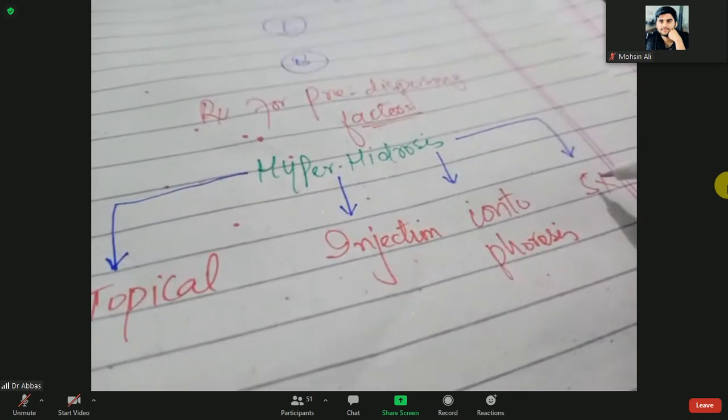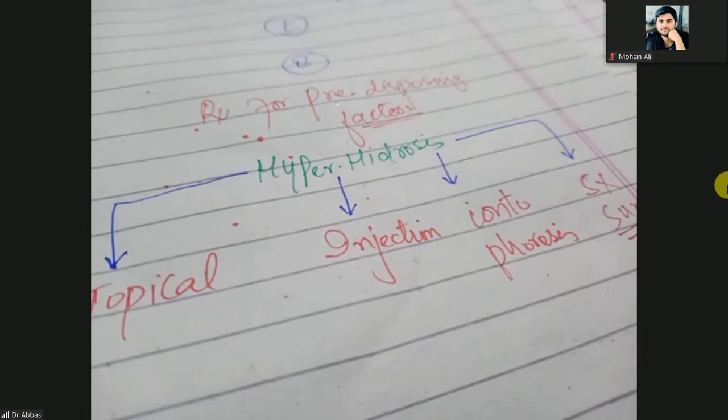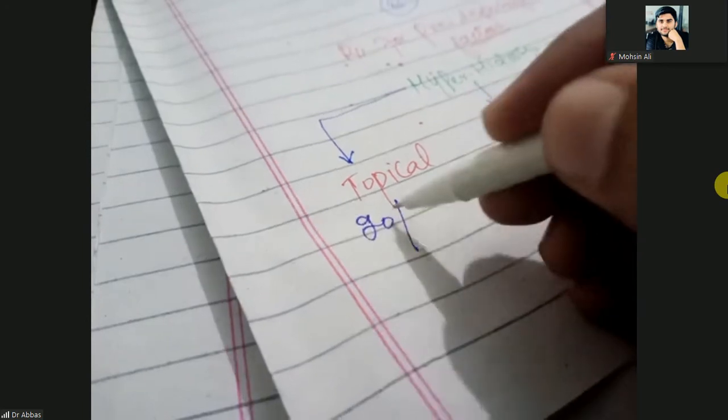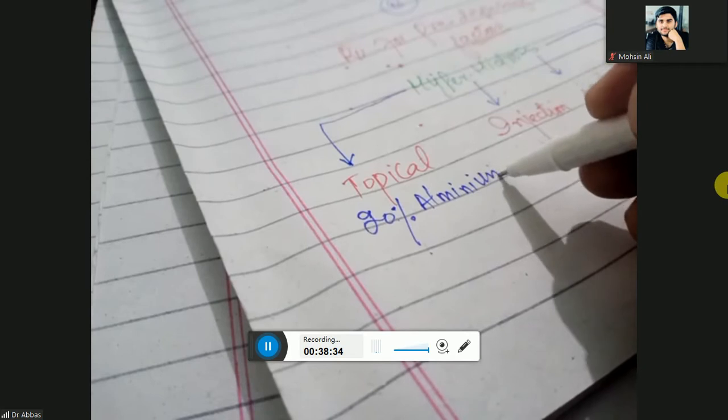First discuss surgery. Here the X means surgery. So what will you do one by one? What will you give topically for the hyperhidrosis? So topically for the hyperhidrosis, you will give the aluminium chlorhydrate. How much? You will give the 20% aluminium chlorhydrate.